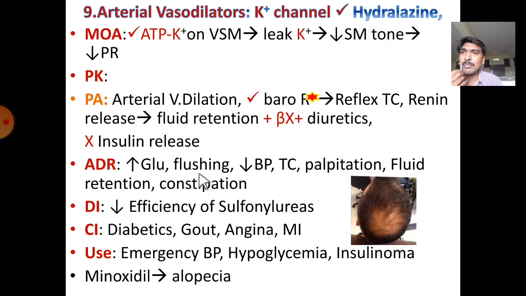Adverse reactions are hyperglycemia, flushing, hypotension, tachycardia, palpitation, fluid retention, constipation. Drug interactions: reduced efficiency of the sulfonylureas, because the sulfonylureas' mechanism is stimulation of insulin release. So it reduces the efficiency of the sulfonylureas in diabetes. And next one is contraindication: diabetes, gout, angina, myocardial infarction. Mainly used in emergency hypertension, hypoglycemia, hyperinsulinemia.